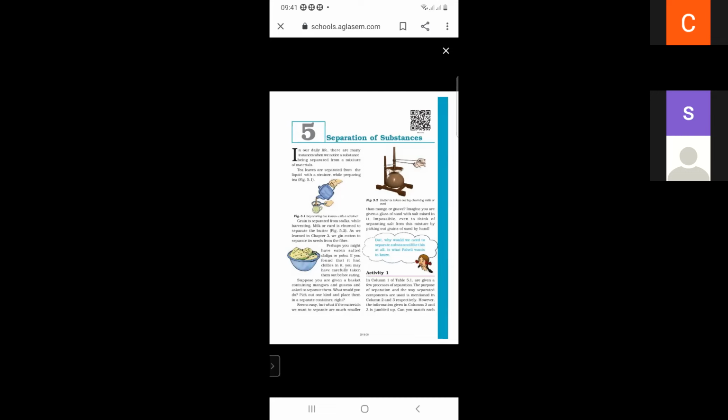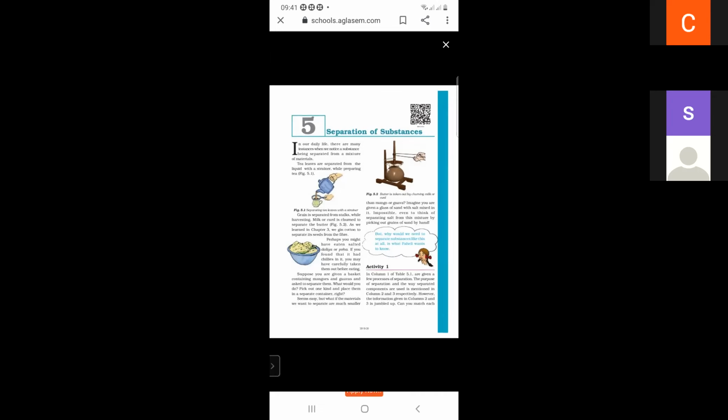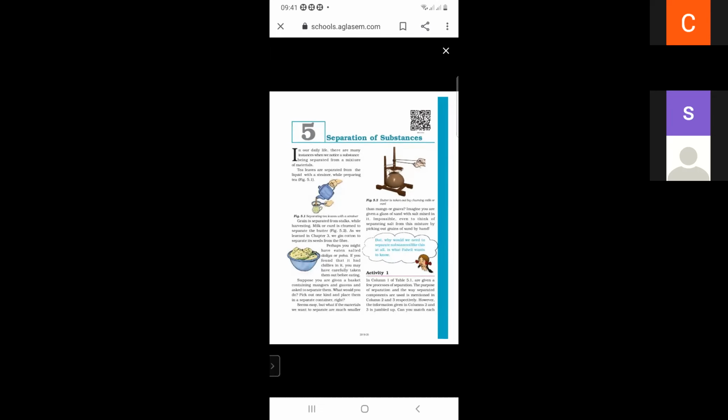The first reason is to separate useful components from the non-useful components. Suppose in the case of making tea, tea leaves are separated from the tea. That means useful substances are separated from the unuseful substances.